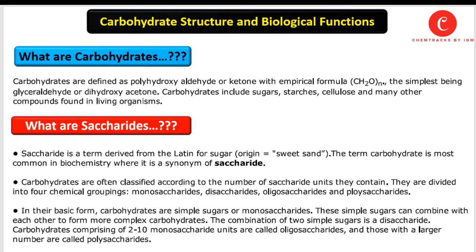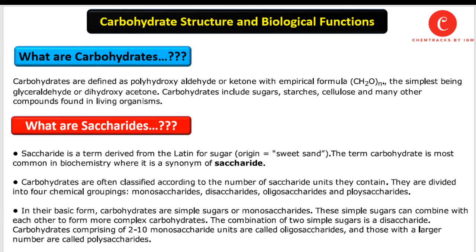Carbohydrates are often classified according to the number of saccharide units they contain. They are divided into four chemical groups. Monosaccharides contain one saccharide or one sugar unit. Disaccharides contain two sugar units or two sugar molecules. Oligosaccharides contain 2 to 10 sugar molecules, while polysaccharides contain many sugar molecules.